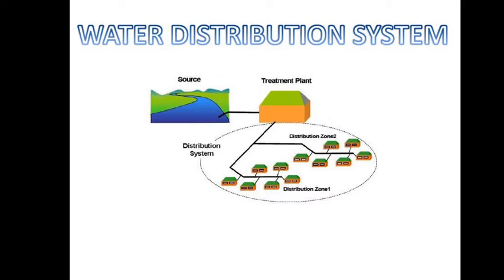So the gravitational system is totally based on gravity, and water is supplied through the distribution system by gravity by taking advantage of the sloping terrain. In direct pumping, we pump the water into the distribution system and supply it from there. Gravity and pumping both together you can call the combined system. Sometimes we are required to maintain pressure, and in that case we require a pump, and in case of gravity we can supply by the gravitational system. The combination of both is the combined system.